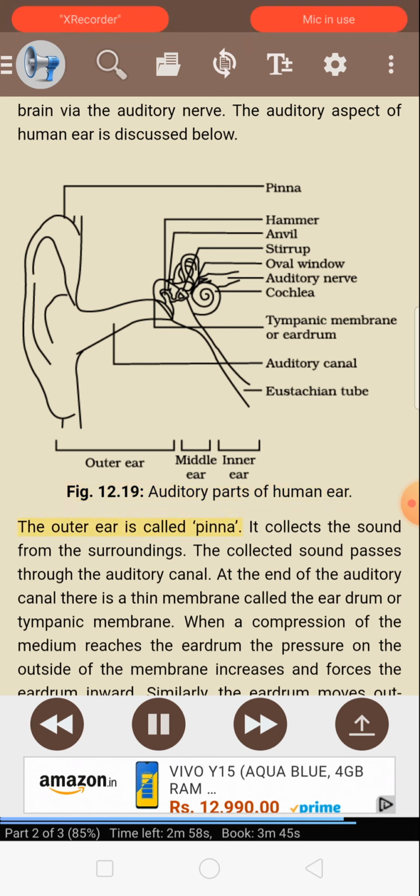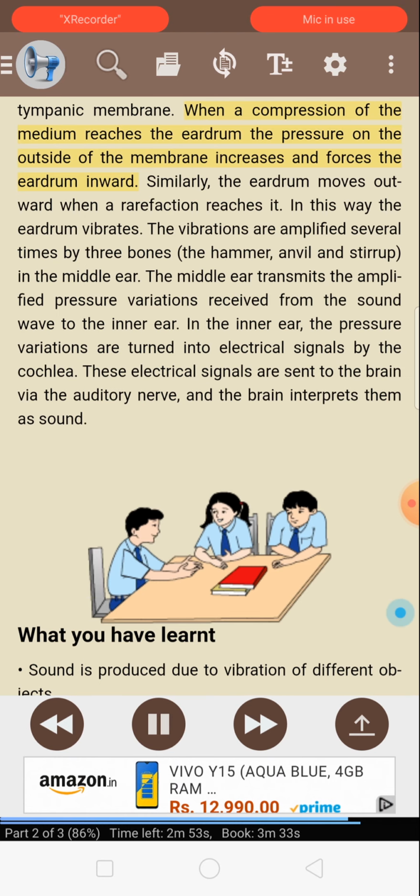The outer ear is called pinna. It collects the sound from the surroundings. The collected sound passes through the auditory canal. At the end of the auditory canal there is a thin membrane called the eardrum or tympanic membrane. When a compression of the medium reaches the eardrum, the pressure on the outside of the membrane increases and forces the eardrum inward. Similarly, the eardrum moves outward when a rarefaction reaches it. In this way the eardrum vibrates.